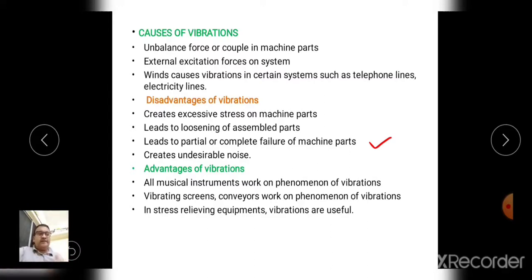So vibrating screen or conveyor, we are using conveyor moving from one end to the other end. So the continuous motion of the conveyor is one kind of to and fro motion, so we can say it is one kind of vibration.